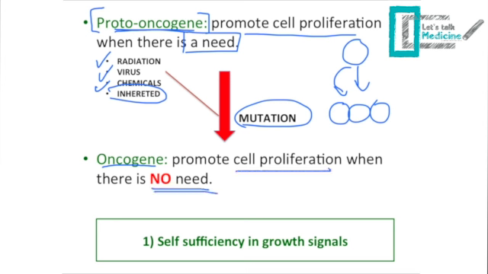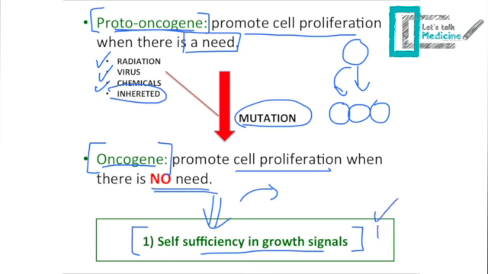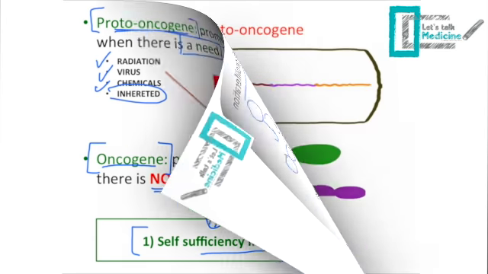When there is no need for cell division and there is further cell division, this is caused by an oncogene. This leads us to the first criterion of the cancerous cell, which is self-sufficiency in growth signals. So even when you don't need further division, even when you don't have a signal, you will have growth.